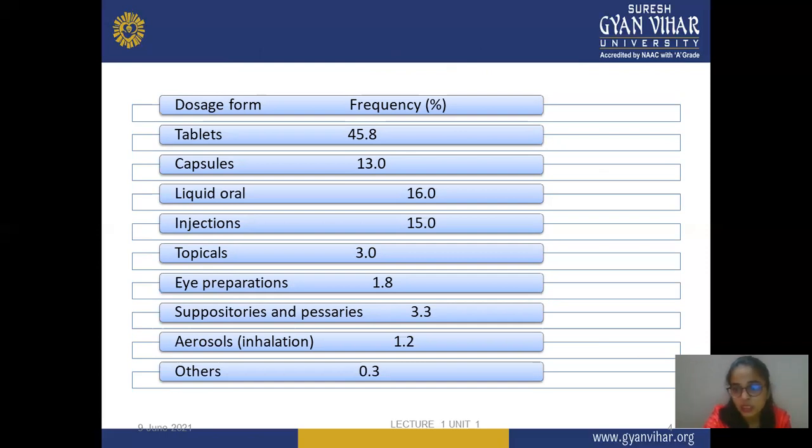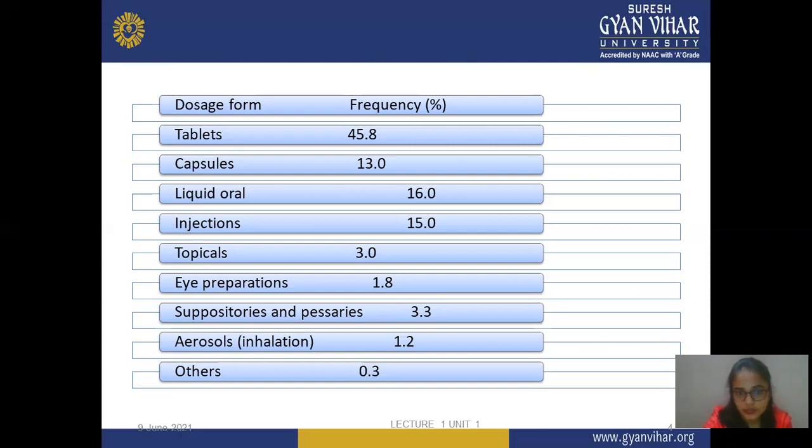Topical, meaning creams and lotions, all come in topical formulation, and it's only 3%. Next is eye preparation, at 1.8%. Next is suppositories and pessaries, at 3.3%. Next is aerosols, in which sprays are majorly included. And other than these formulations, some remaining formulations are also covered, with only a very little amount, that is 0.3%.